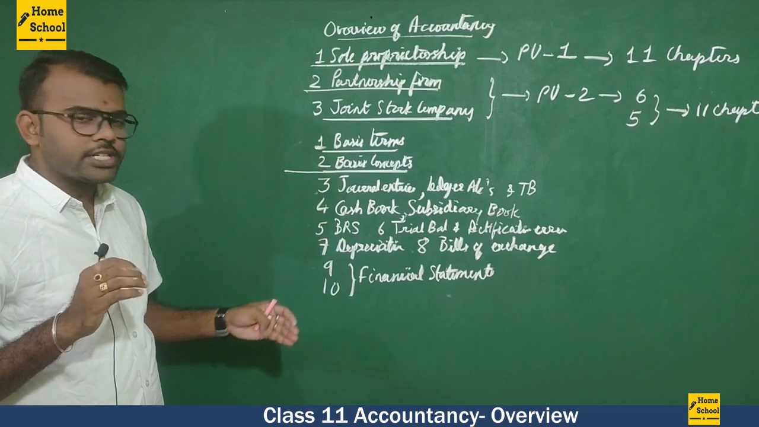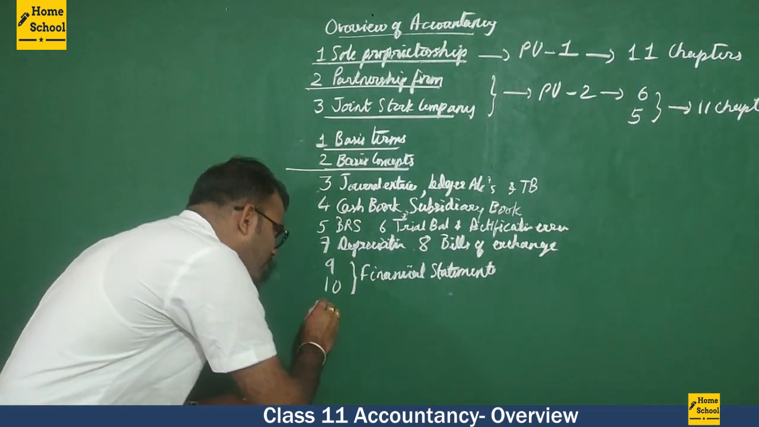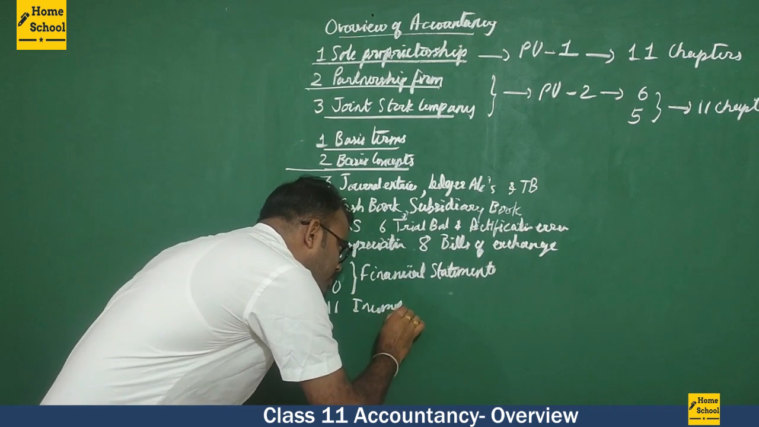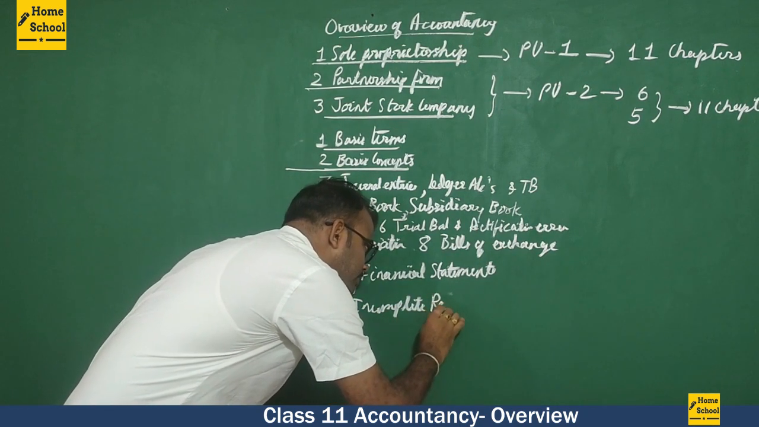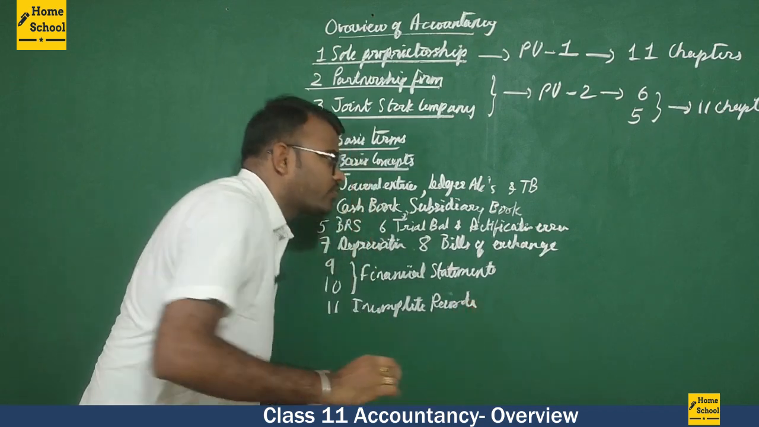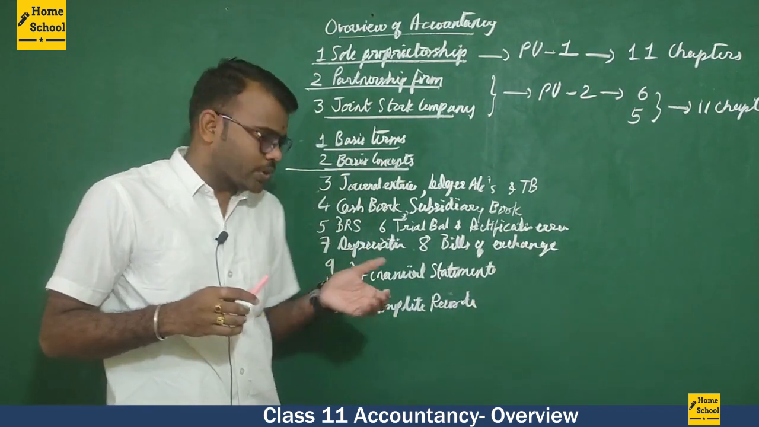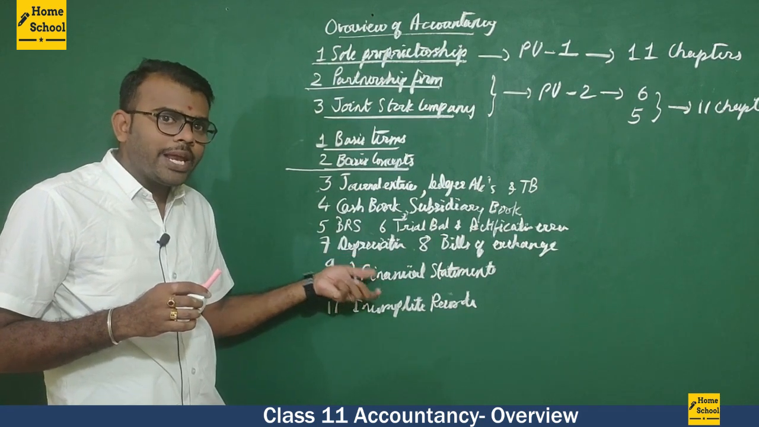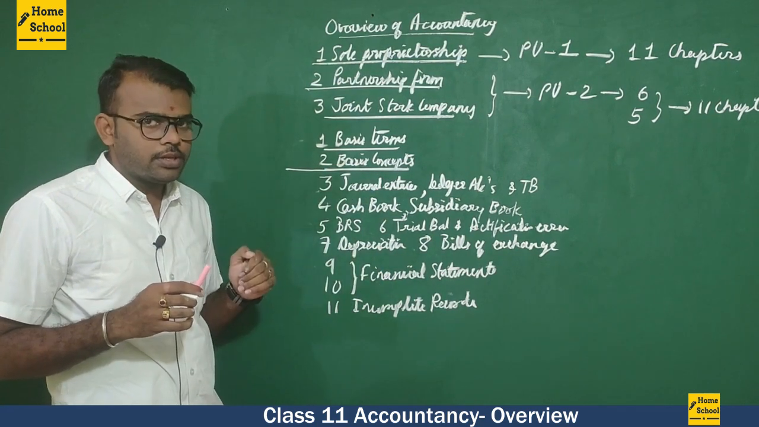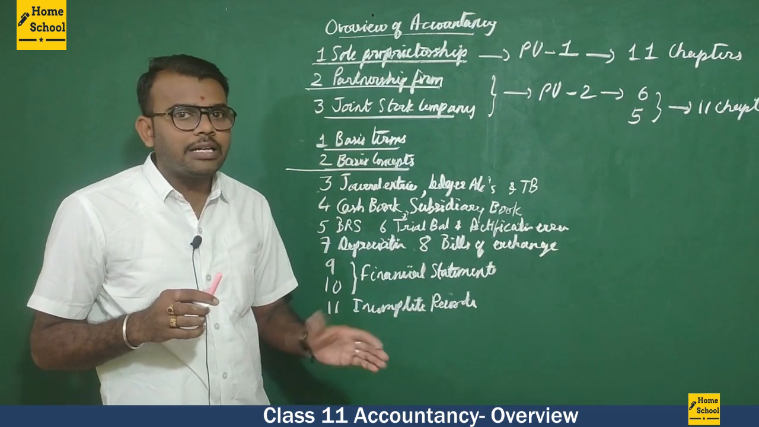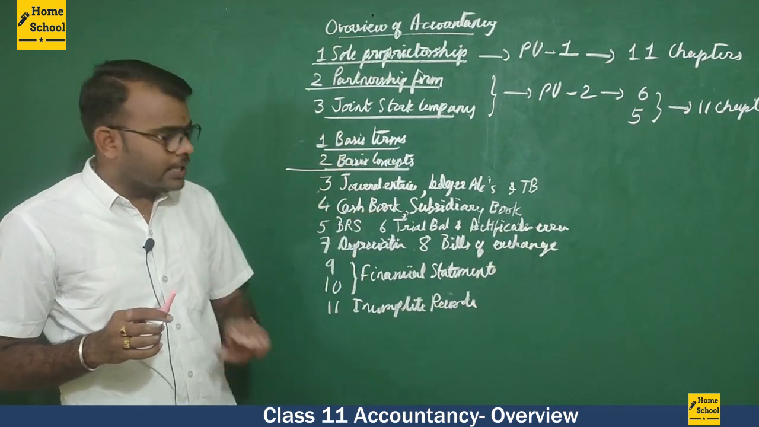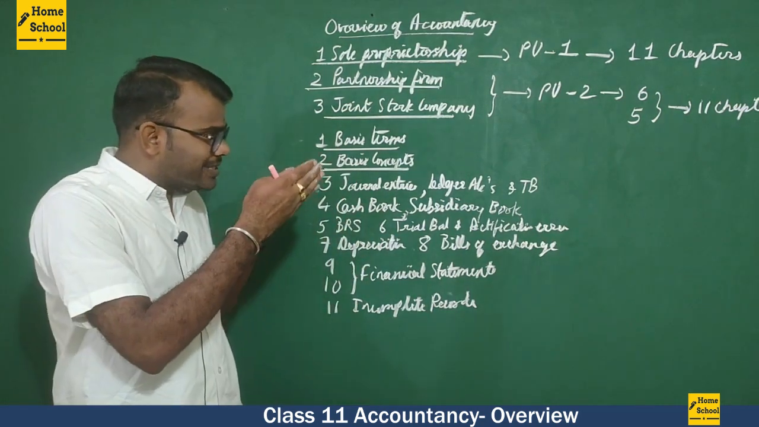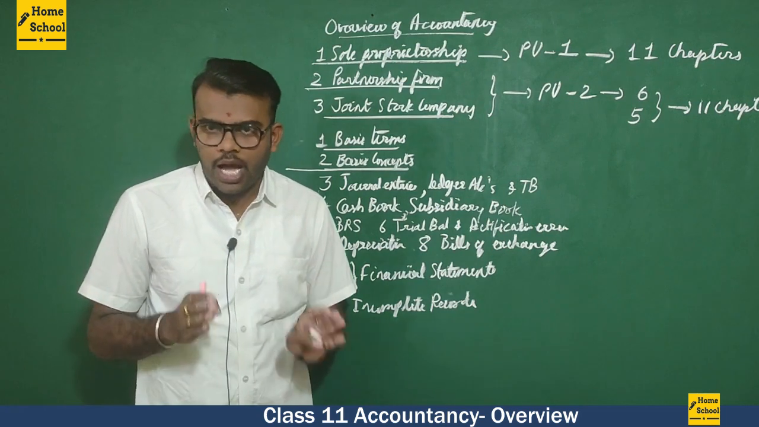After Financial Statement 2 is done, the last chapter we have is Accounts from Incomplete Records. In this chapter, we might have missed something while entering into the accounts. If we missed that, then how are we going to enter it? That we are going to study in the chapter called Incomplete Records. This is all about the first PUC accounts.